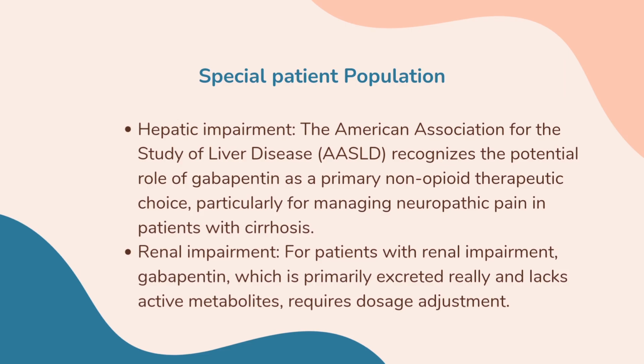The American Association for the Study of Liver Diseases recognizes the potential role of gabapentin as a primary non-opioid therapeutic choice, particularly for managing neuropathic pain in patients with cirrhosis. For patients with renal impairment, gabapentin, which is primarily excreted renally and lacks active metabolites, requires dosage adjustment. Therefore, it is crucial to modify both the dose amount and frequency accordingly.